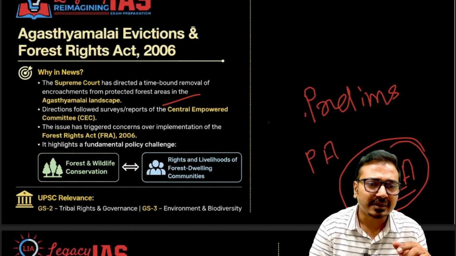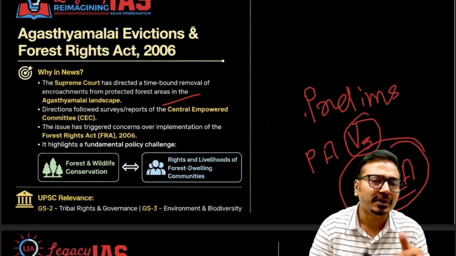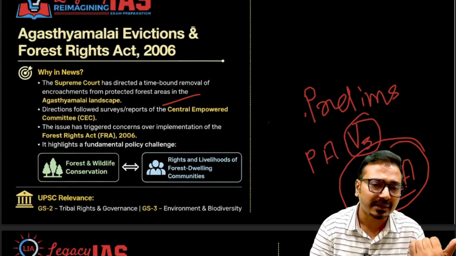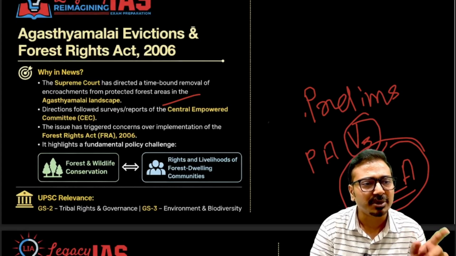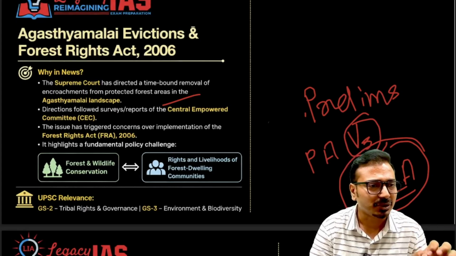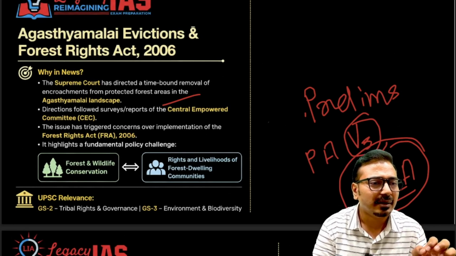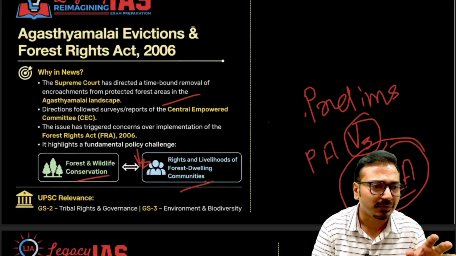So there is some kind of conflict of interest. Most of the time the tribal people protest because their livelihood is dependent on it, and they have rights recognized under the Forest Rights Act. That's why there is always a conflict. It is in the news, so from the mains perspective, GS3 paper, we can expect a question. You can see here forest and wildlife conservation versus the rights and livelihoods of forest-dwelling communities. This is in conflict here.